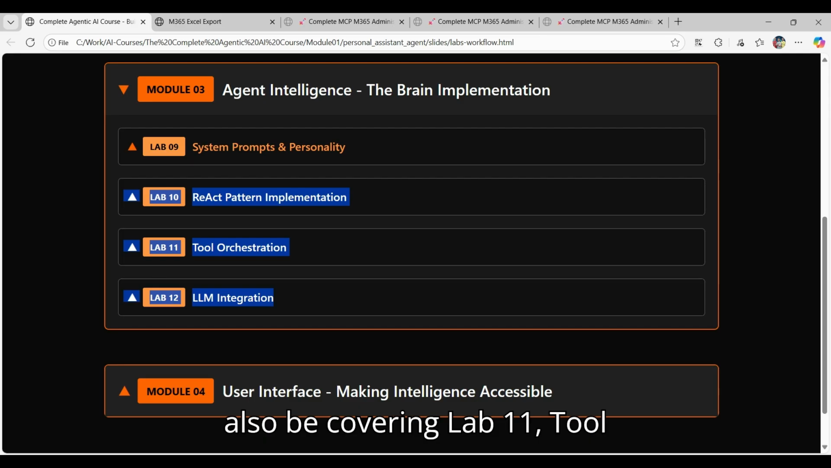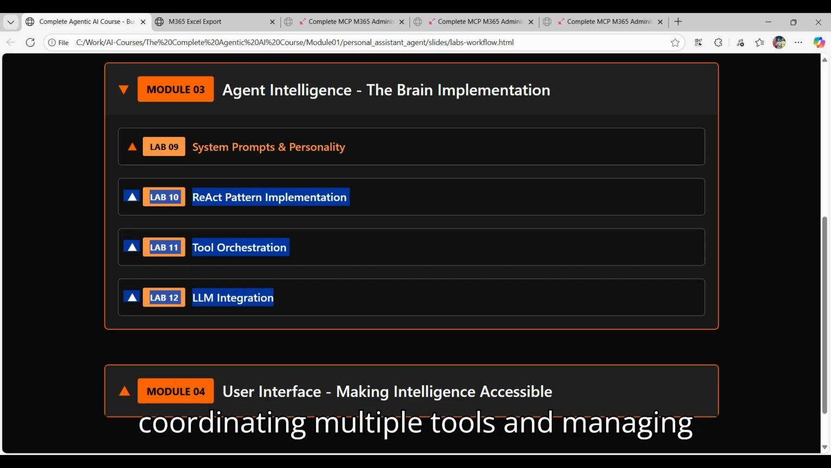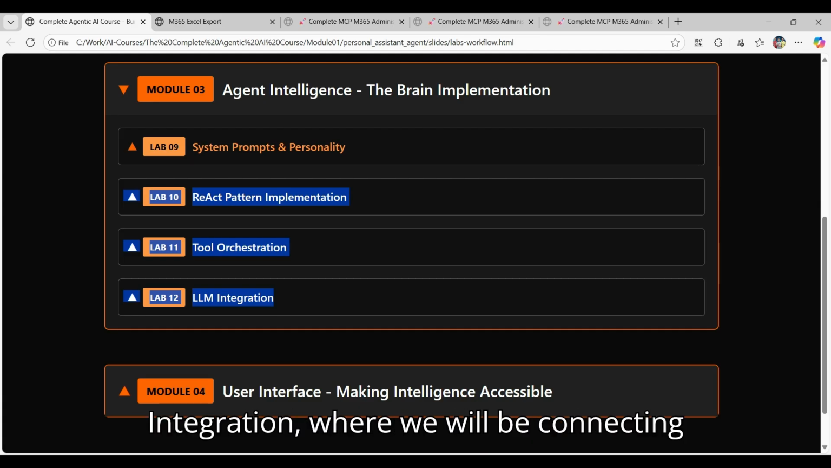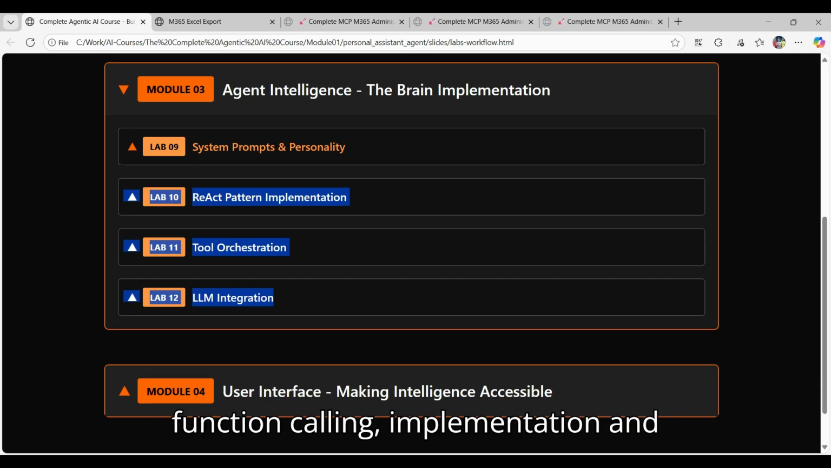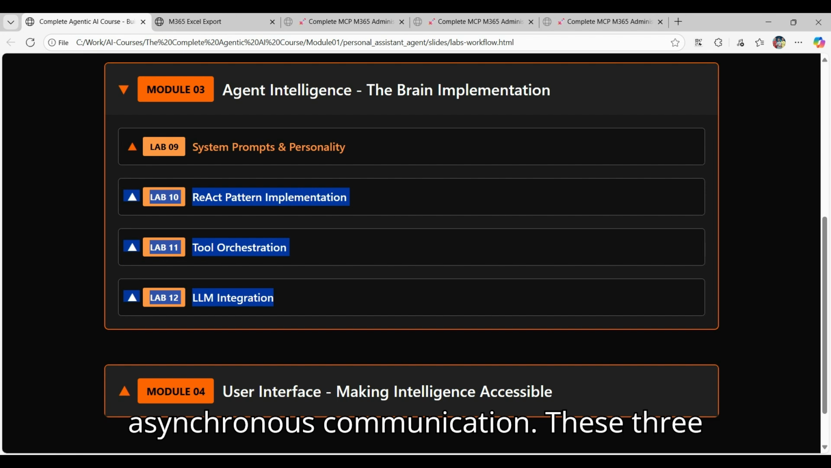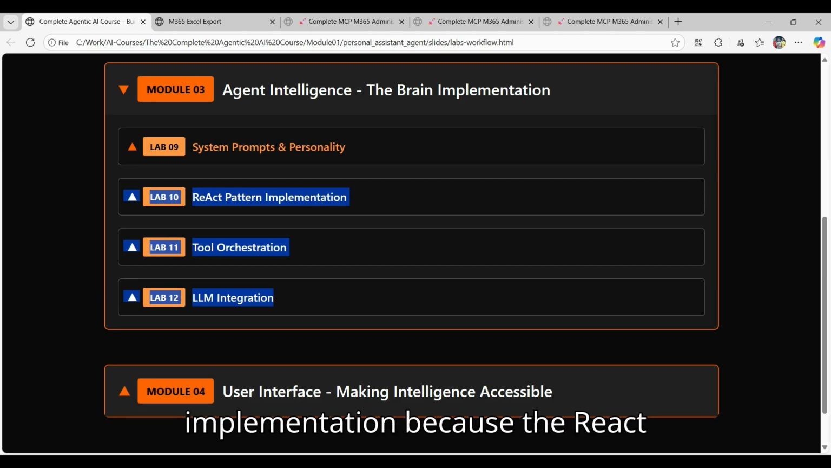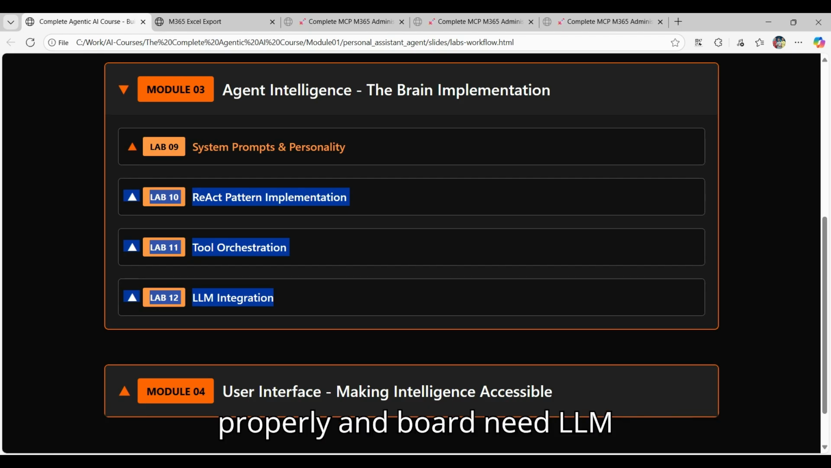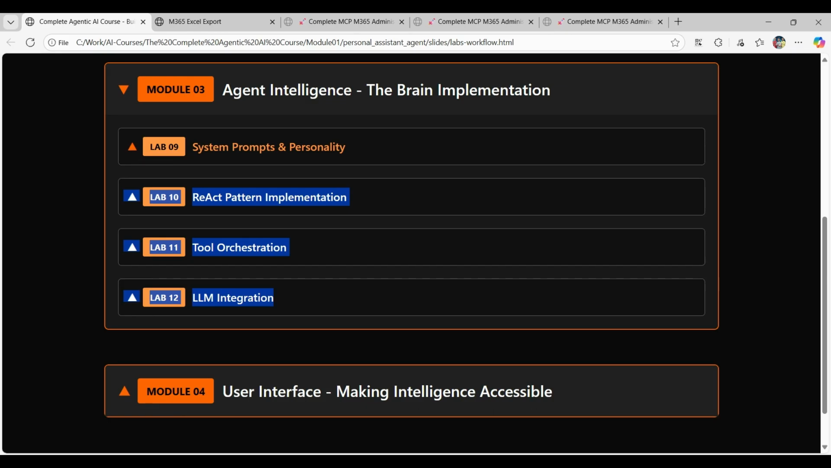We will also be covering Lab 11, tool orchestration, where our agent will be coordinating multiple tools and managing dependencies between different tool calls for complex tasks. And we will be implementing Lab 12, LLM integration, where we will be connecting everything to OpenAI's API with proper function calling implementation and asynchronous communication. These three labs are combined into one comprehensive personal assistant agent implementation because the ReAct pattern needs tool orchestration to work properly, and both need LLM integration to communicate with the language model effectively.